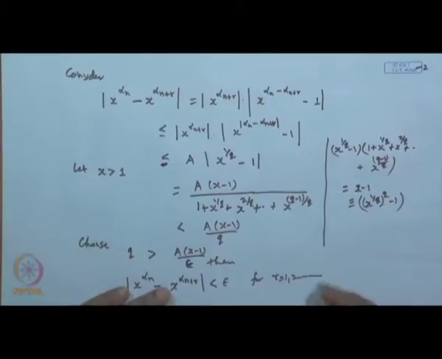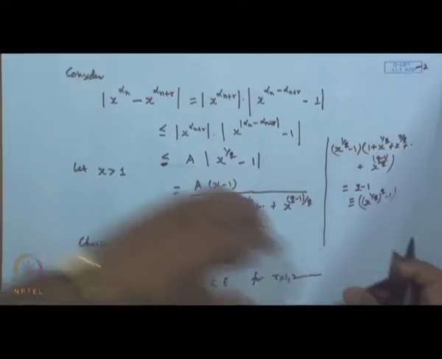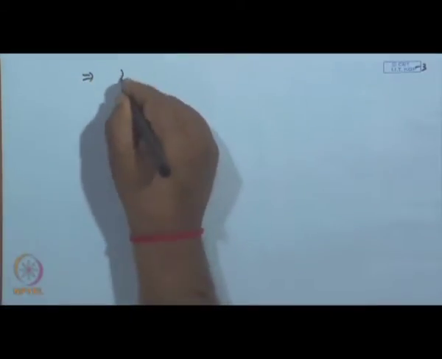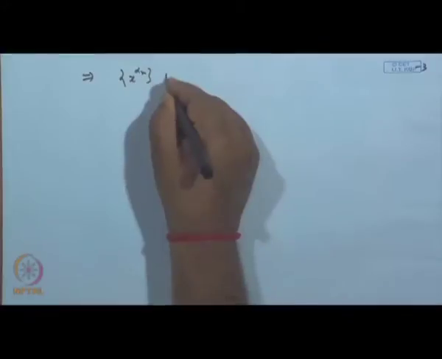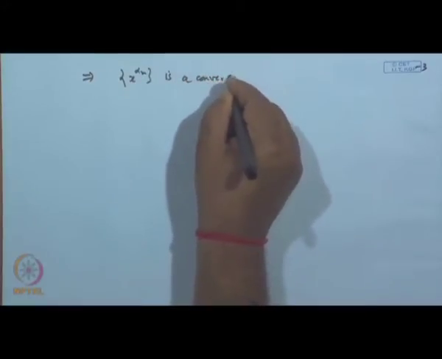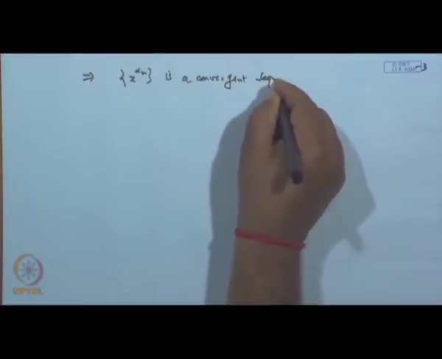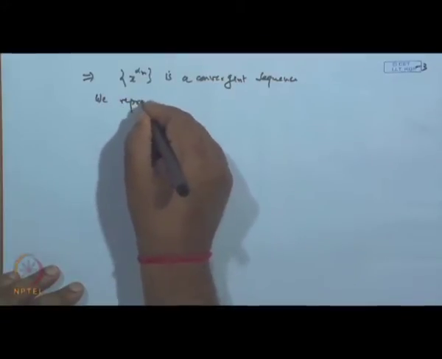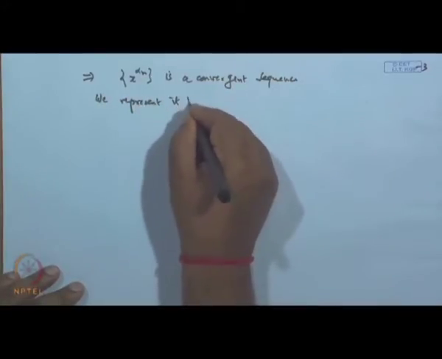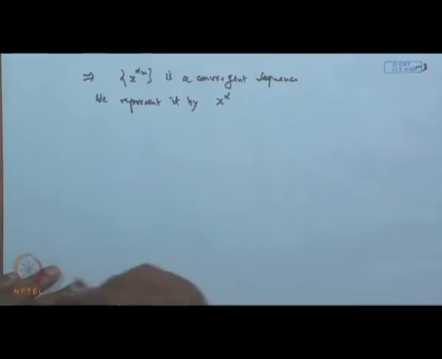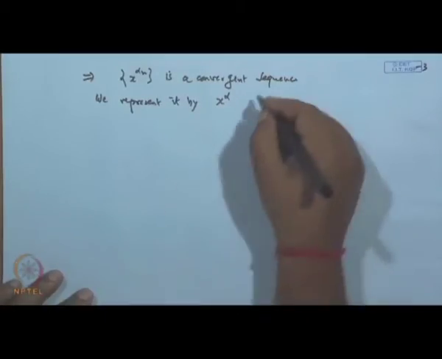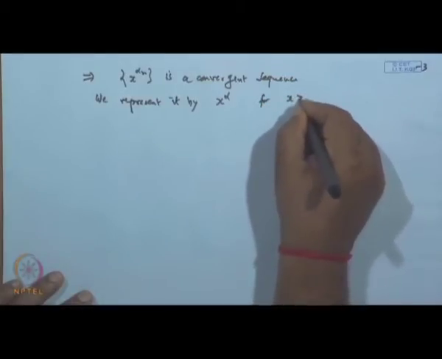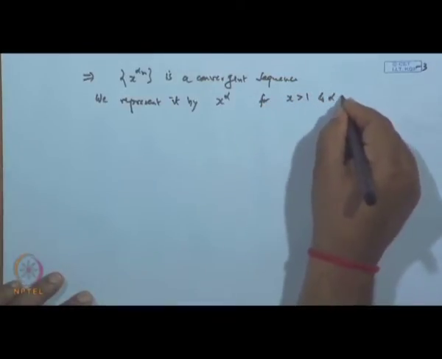This implies the sequence x to the power alpha n is a convergent sequence. We represent it by x to the power alpha, for x greater than 1 and alpha an irrational number.